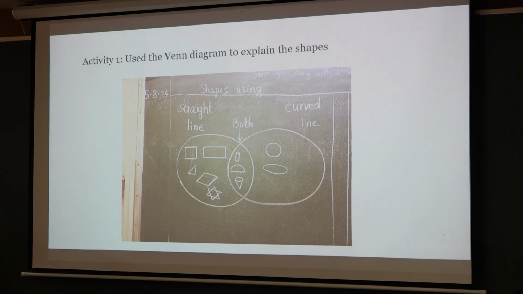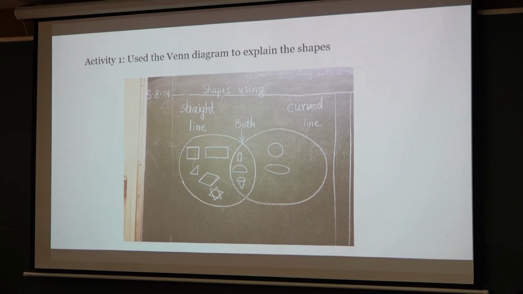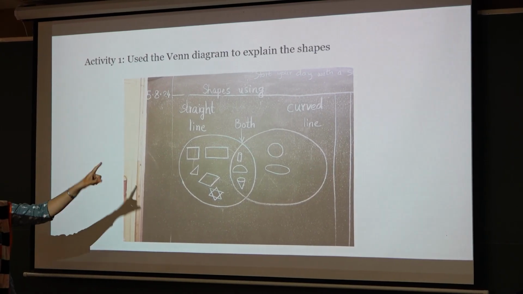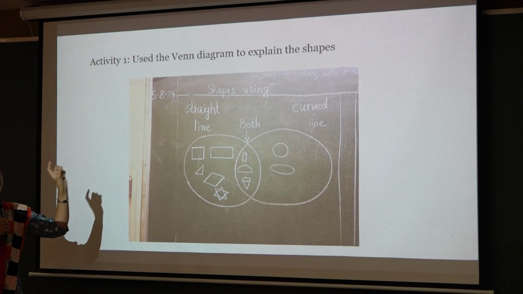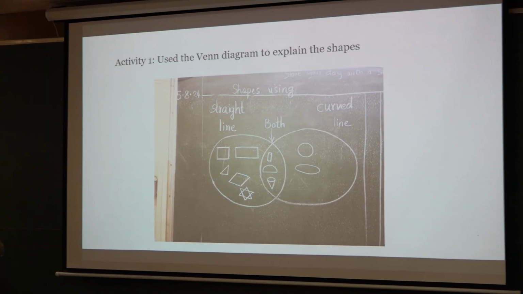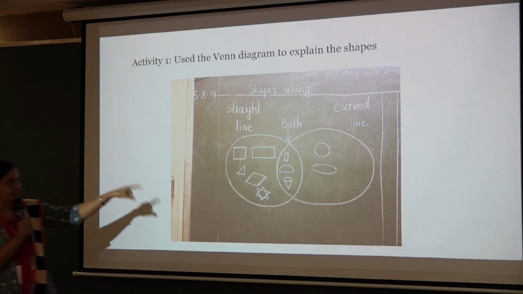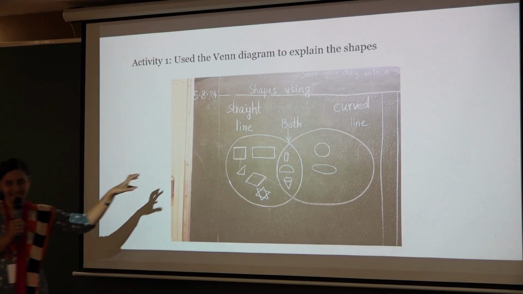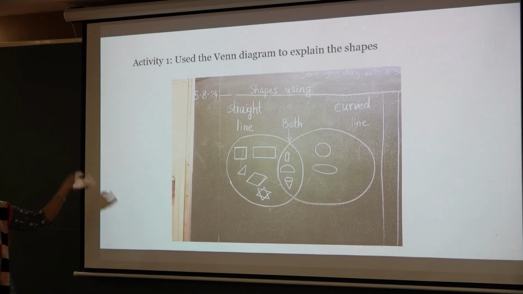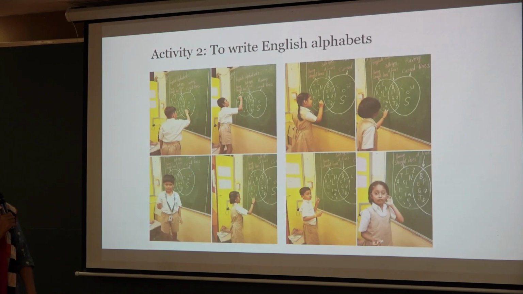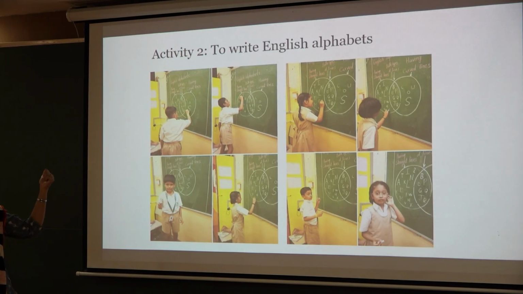The circle will be the shapes having curved lines. And in the middle where these circles are intersecting, there you can tell me the shapes which are having both straight and curved lines. So they only told, and I started drawing this for them.